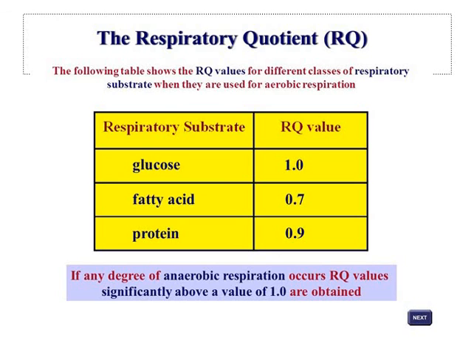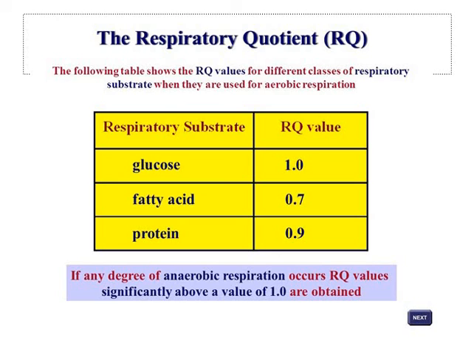RQ of organic acids. Organic acids are rich in oxygen and the proportion of oxygen to carbon is very high. When an organic acid is used as a respiratory substrate, lesser oxygen is needed and more CO2 is evolved. As a result, RQ value is found more than 1, as in the case of citric acid. For any organic acid, the RQ value is always more than 1.